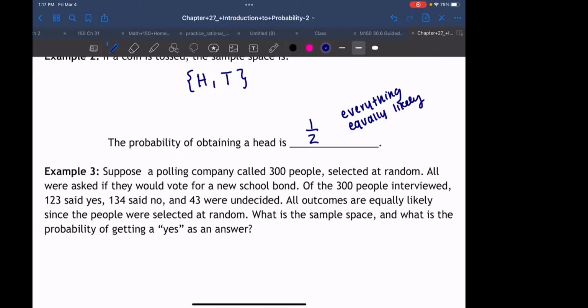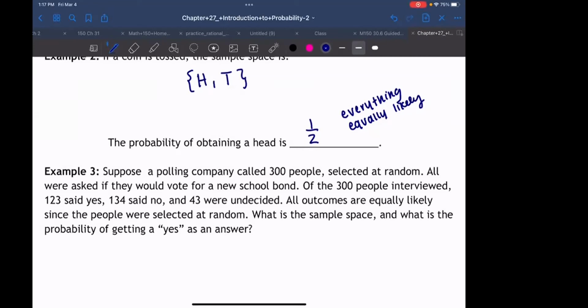So 123 said yes, 134 said no, and 43 said not sure. And it says that all outcomes are equally likely since the people were selected at random. I'm just saying, every time you call someone, you're not really sure what they're going to say, right?